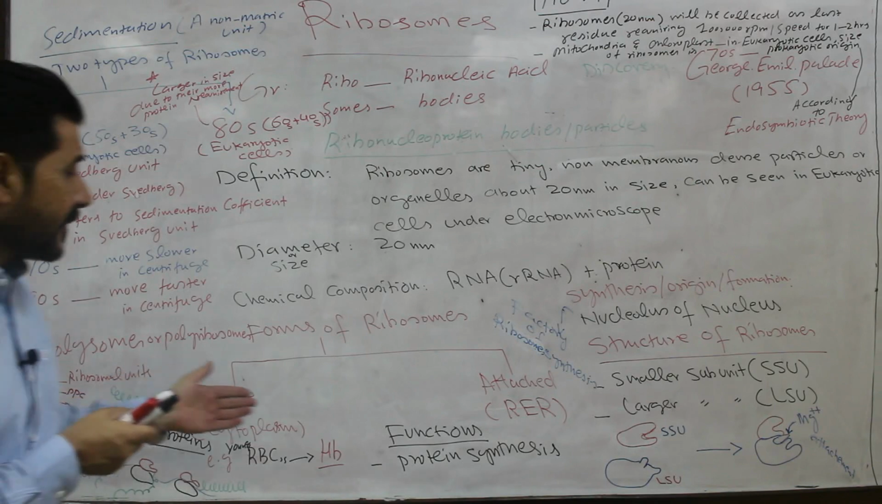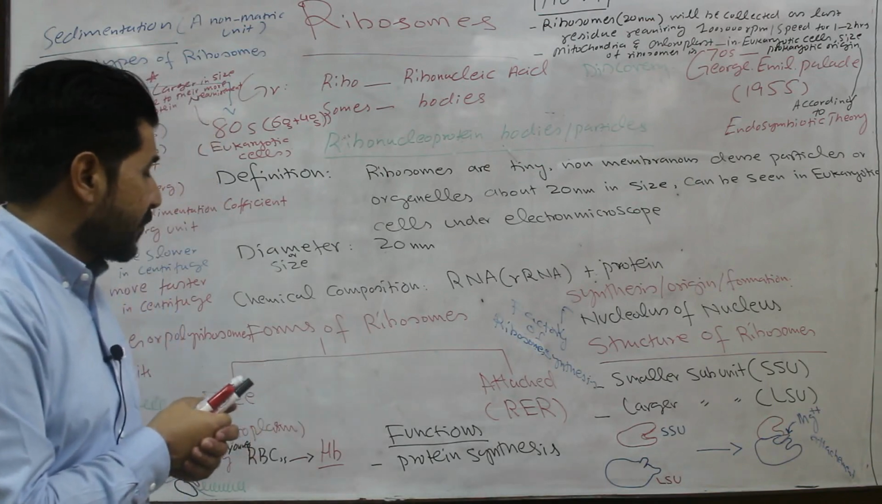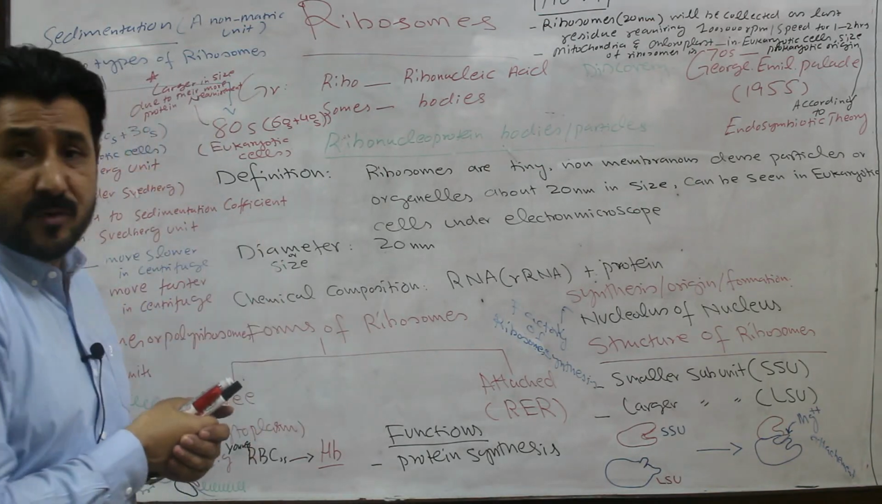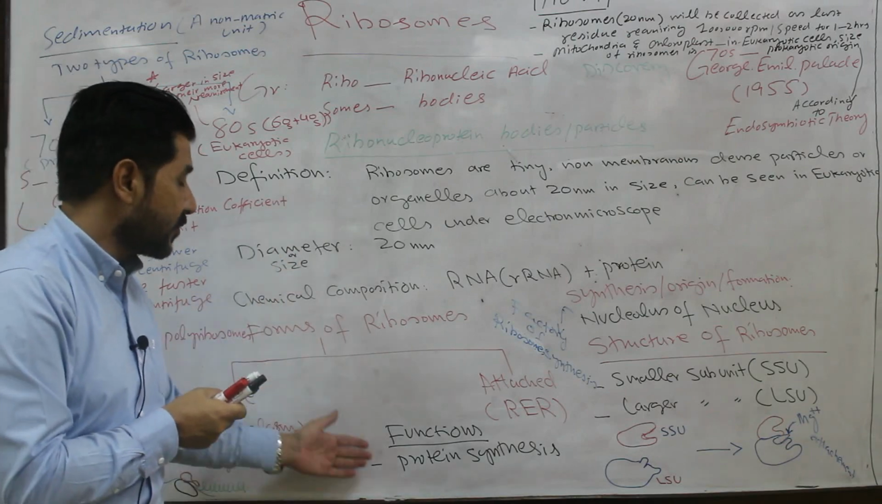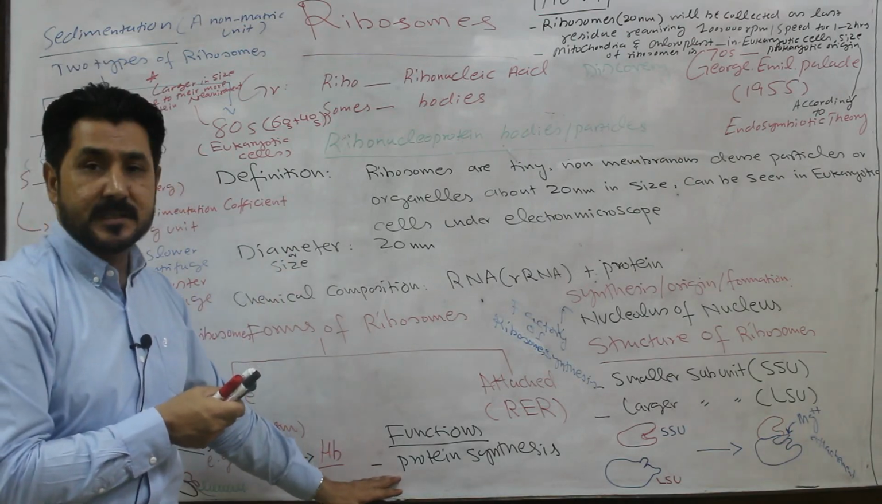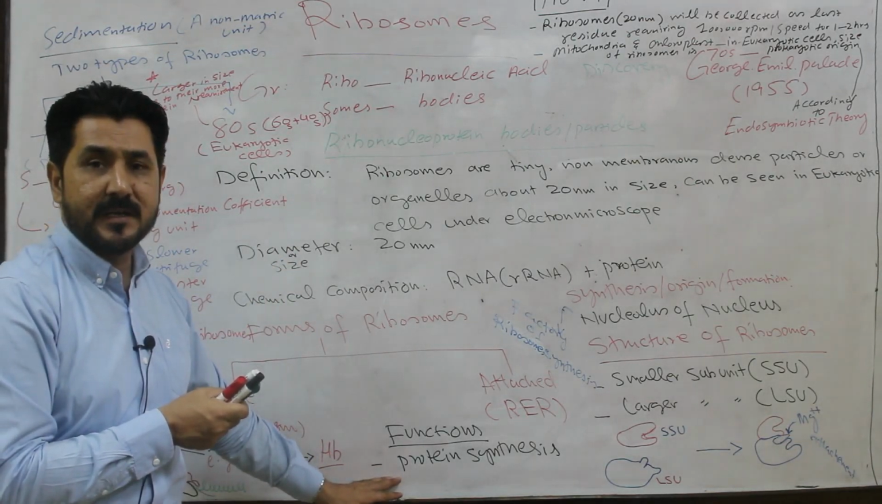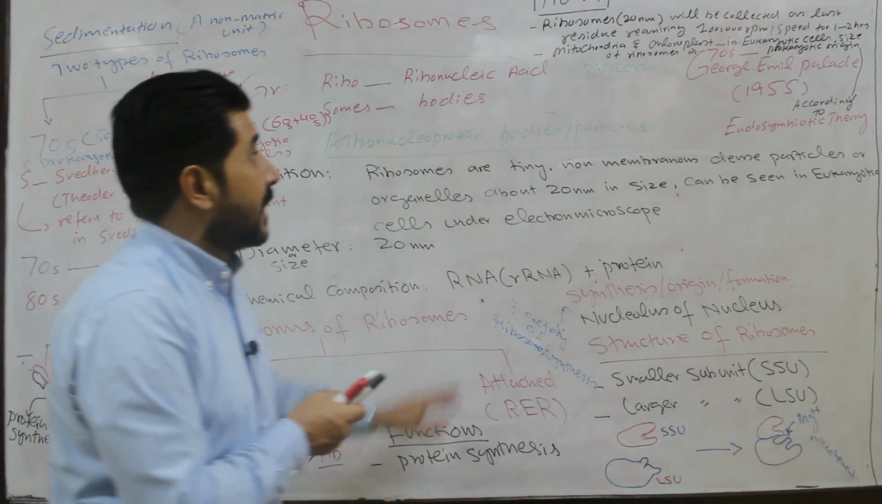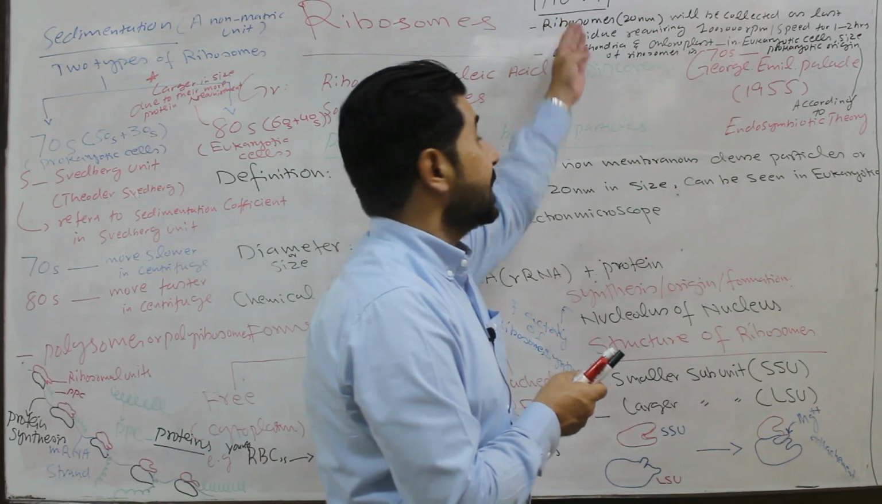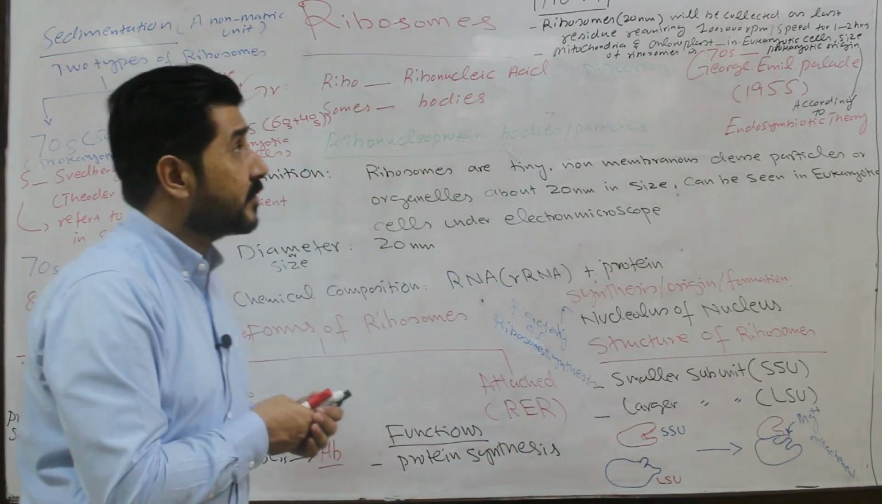Now what is the function of ribosomes? So the overall function of ribosome is protein synthesis. So that is why ribosomes are called the factory of protein synthesis. In the last, a tidbit is given in your book.